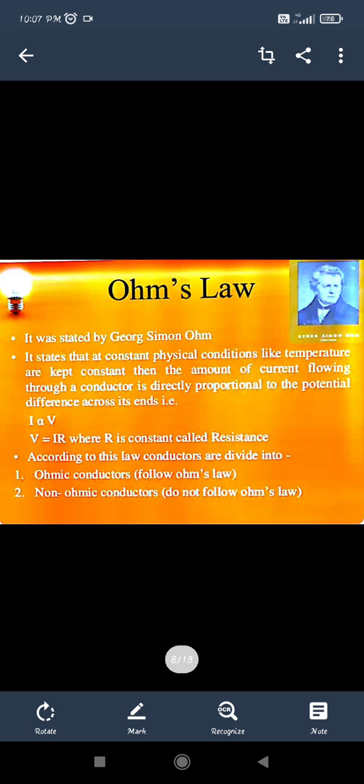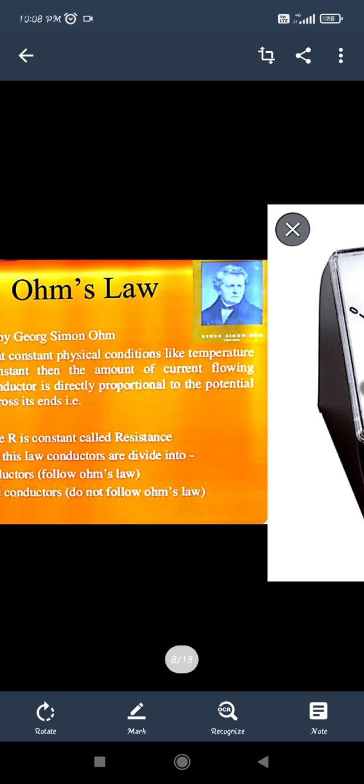So every conductor piece around us that we use in electric work, or in electric fields, or with electric charges, every material will have some kind of resistance. If it is less, we can say they are good conductors that can be used in electric work. If they have more resistance, they are not good conductors of electricity. They can be considered insulators also. So that is what is given in Ohm's law.